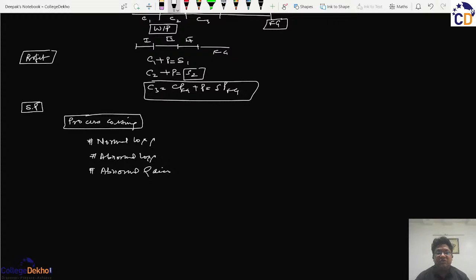Now, how will we justify that in each process we will have the input? This input can obviously be of the raw material or the input of that particular process. Now, that particular process may result in some anticipated losses. That is, the output of that particular process may not be equal quantitatively to the input.